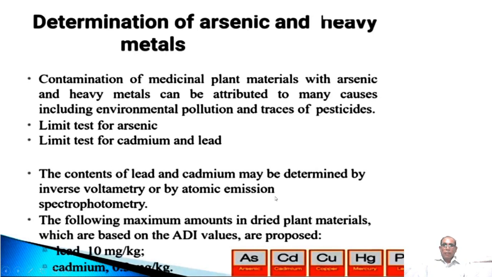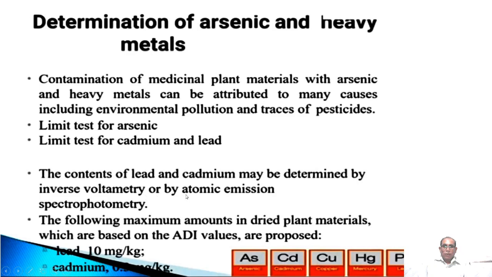These heavy metals are attributed to many causes including environmental ones and traces. So there are limits for arsenic, cadmium, and lead. They should be present within the limit. If they are present beyond the limit, the drug may be discarded.